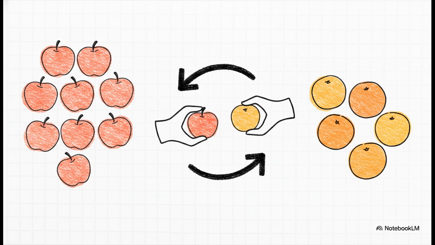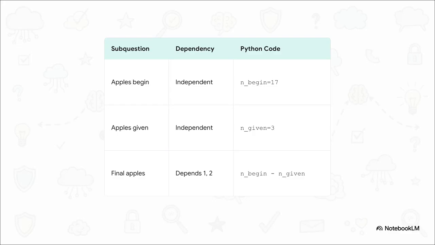Let's see exactly how step one handles this. This is step one, translation in action. The AI takes the problem and creates a highly structured format. First, it writes out natural language sub-questions, like how many apples does Daniel have in the beginning? Then it notes the dependency. This first question is totally independent.